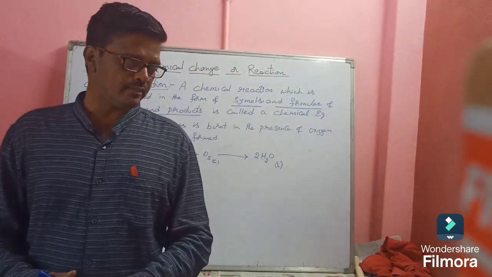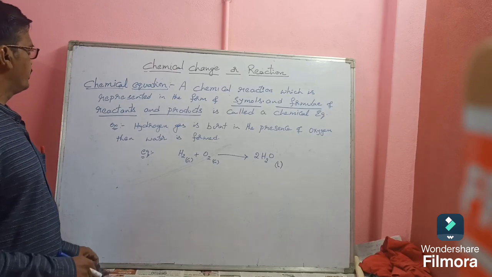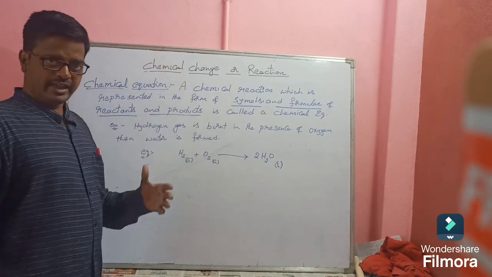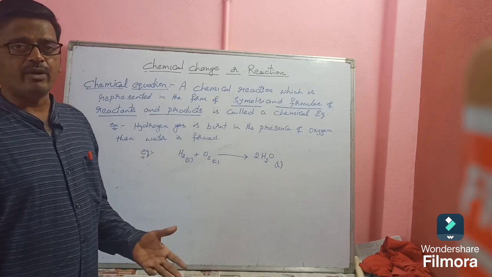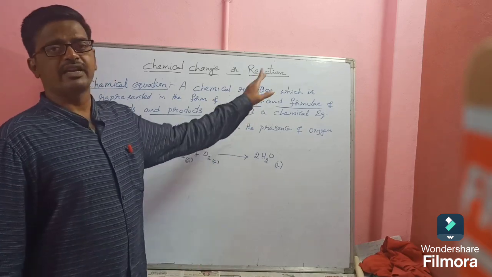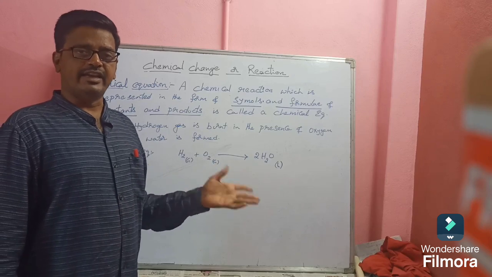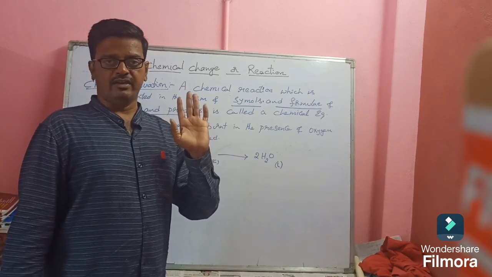Clear? See. So you don't understand what is a chemical reaction? A chemical reaction which is written in the form of symbols and formula of the reactants and products is called a chemical equation. Clear?